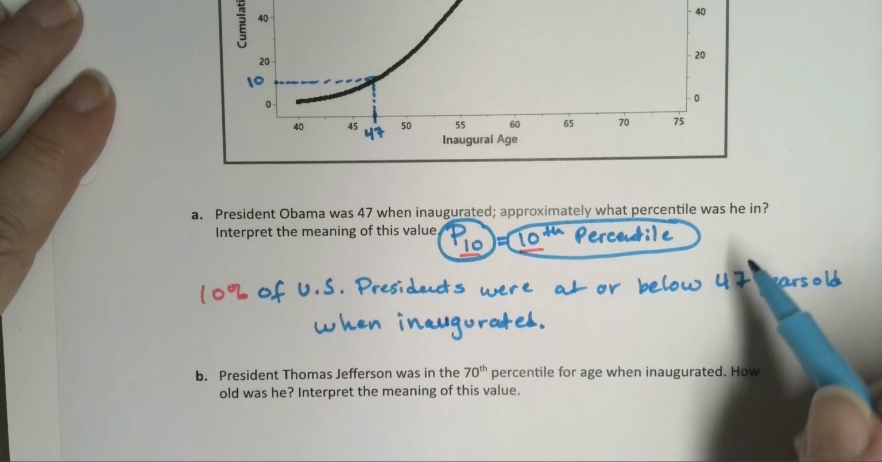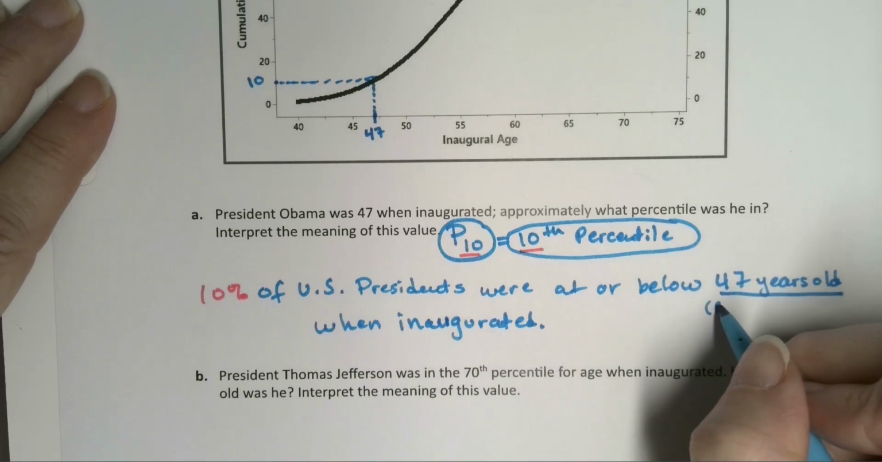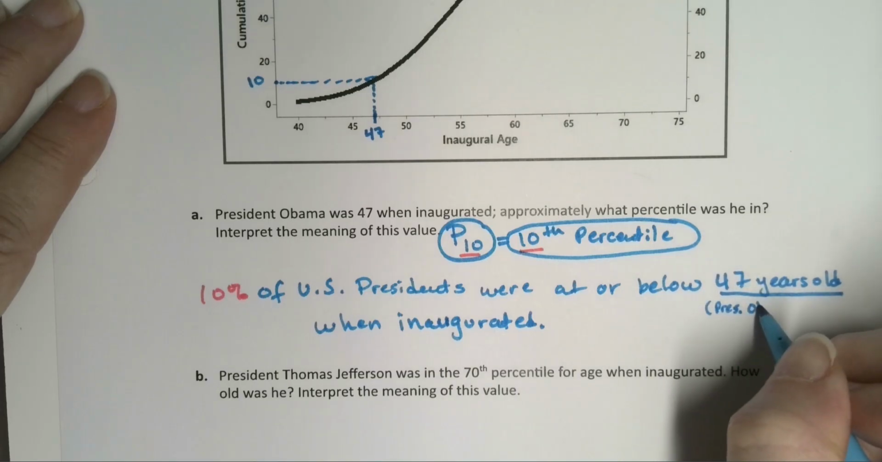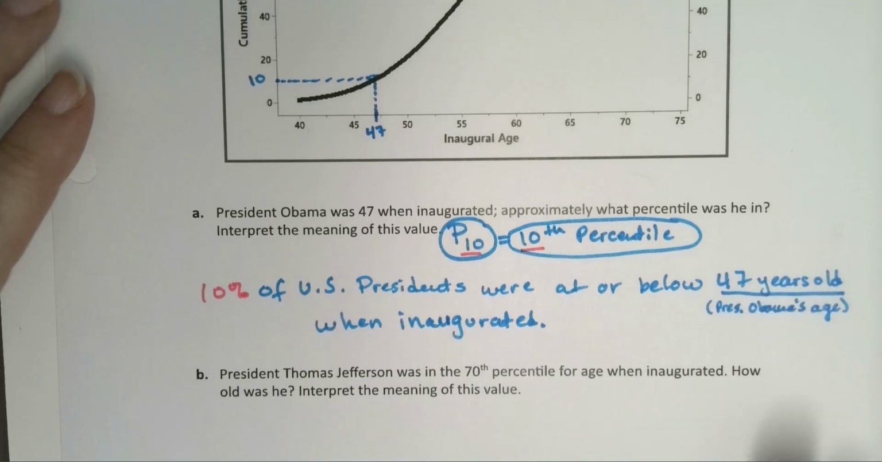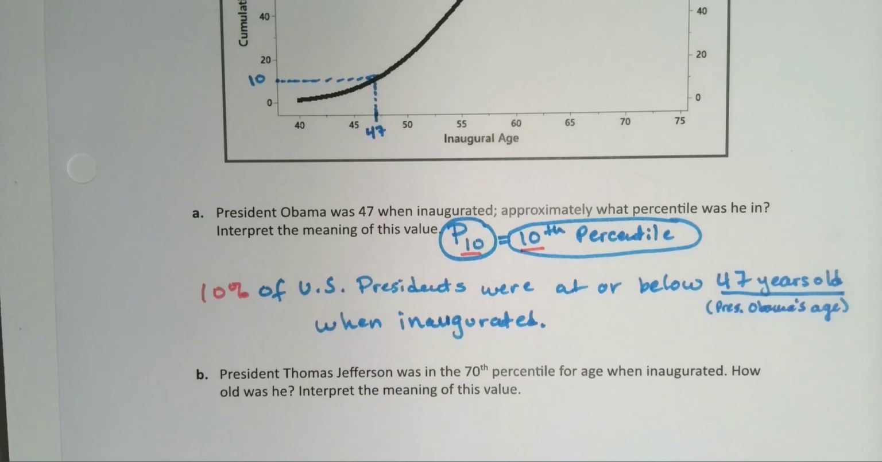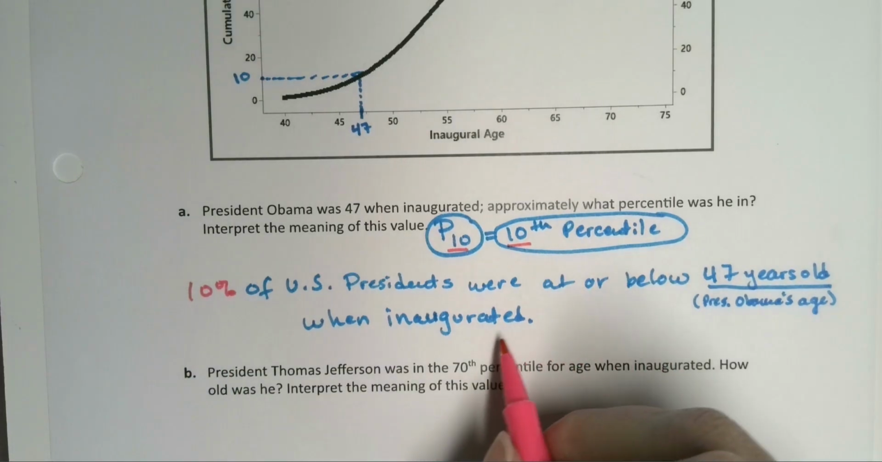The other way to write this, instead of writing 47 years old, is you could write President Obama's age. If you didn't know the value, then you could say whatever that age was. Which means, by the way, he's a young president, right? Only 10% of presidents were younger than him. So he's a young president.